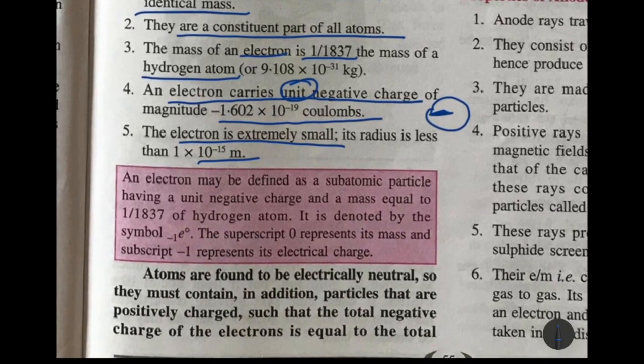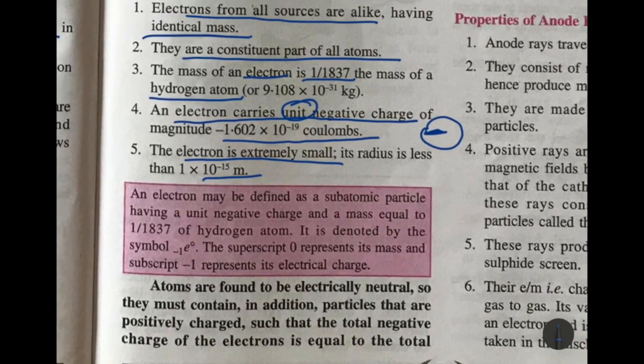So finally, you can define an electron as a subatomic particle having a unit negative charge and a mass equal to 1/1837 of a hydrogen atom. This is the symbol that is used, where the superscript 0 is the mass and the subscript minus 1 is the electrical charge. Atoms are actually electrically neutral. They do not show any charge.